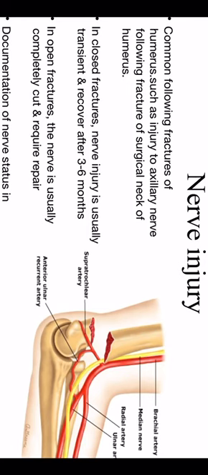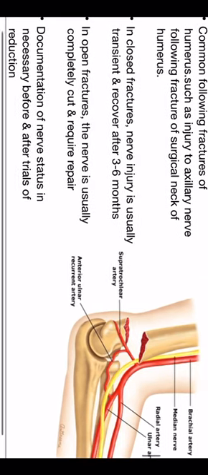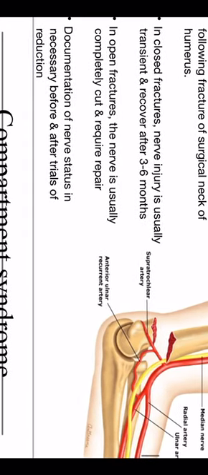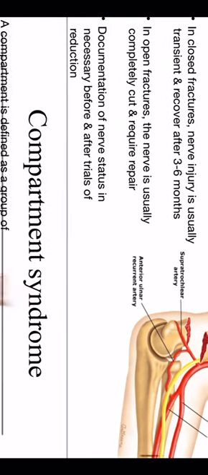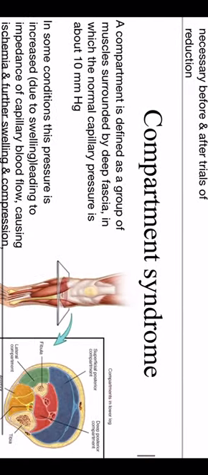In open fracture, the nerve is usually completely cut. Repair is a must. Documentation of the nerve status is necessary before and after treatment. Okay, because of your reduction you may injure the nerve, and if it is injured and you did the reduction without examining, they may blame you that you are the cause. So check it before the closed reduction.